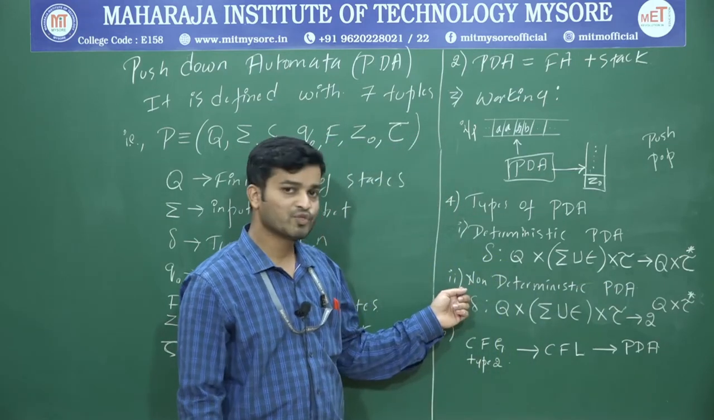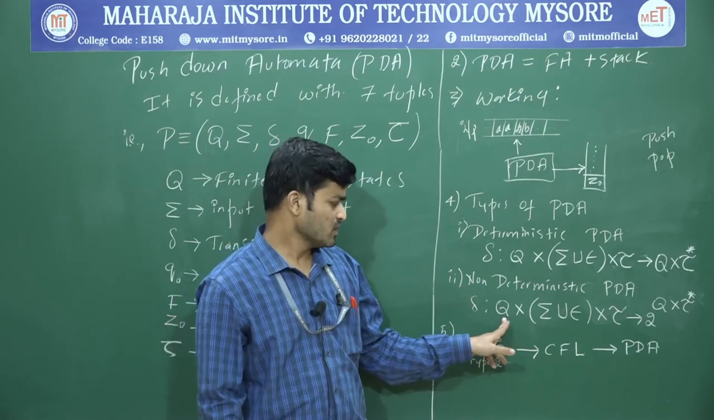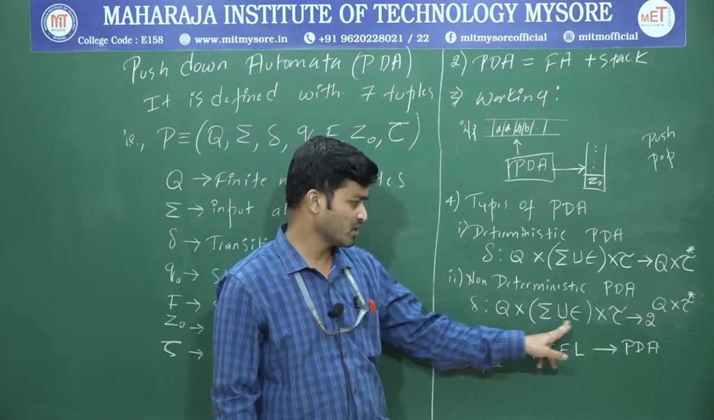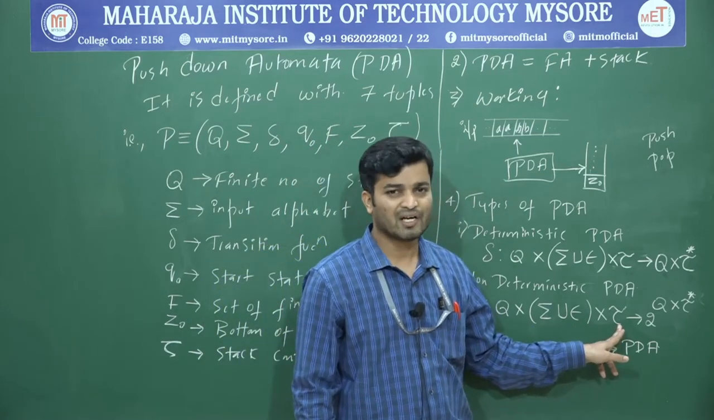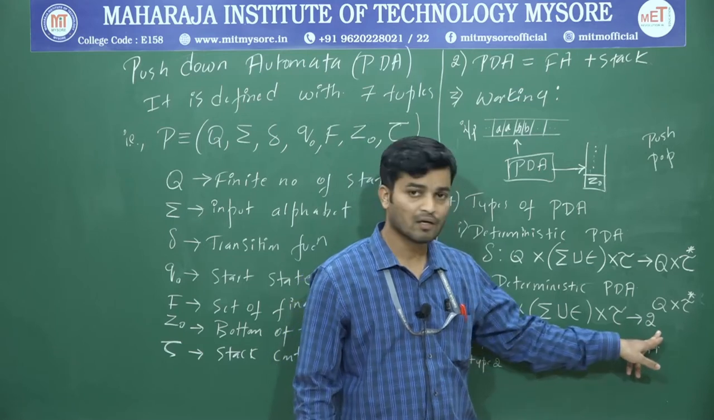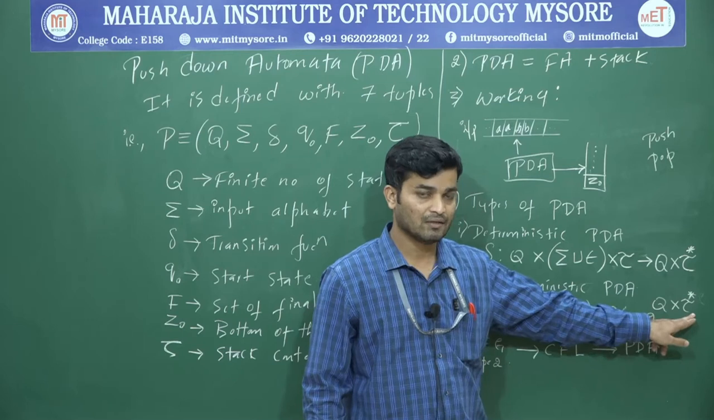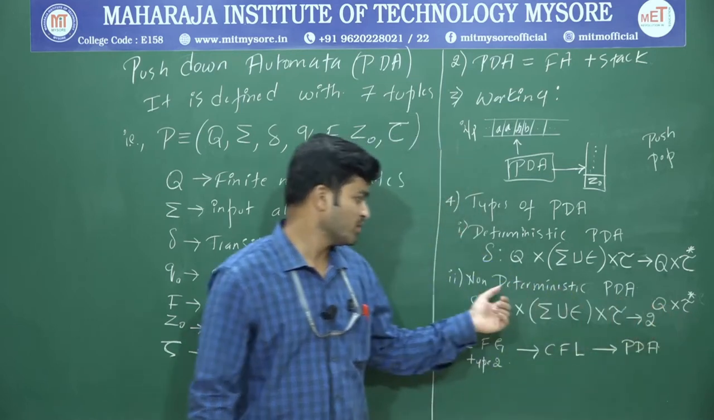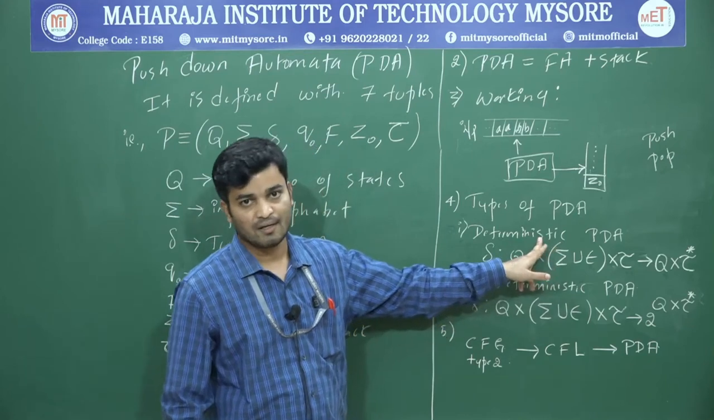And one more is non-deterministic PDA. If you are in some state and you get some input including epsilon, it will look into the top of the stack or content of the stack, and it will make 2 to the power of Q times tau to the power of star. So if this is the case, then that one is non-deterministic PDA. If this is the case, that one is called deterministic PDA.